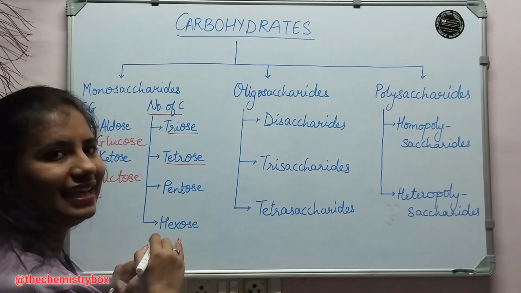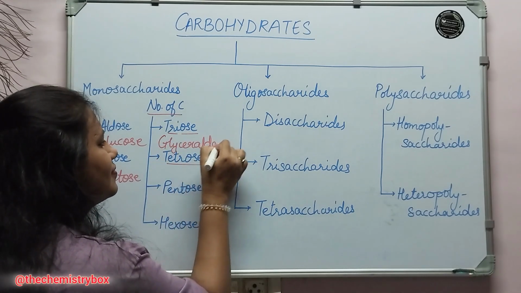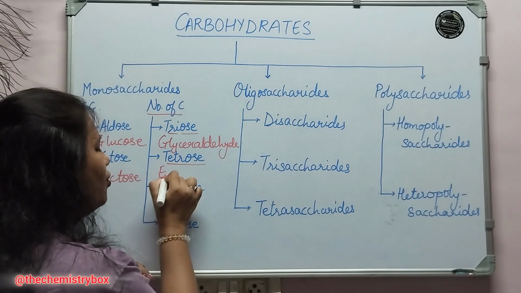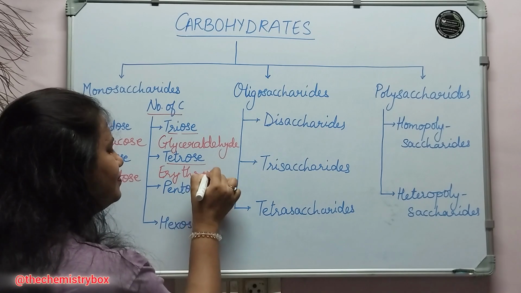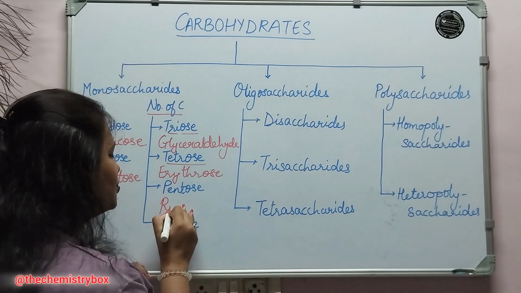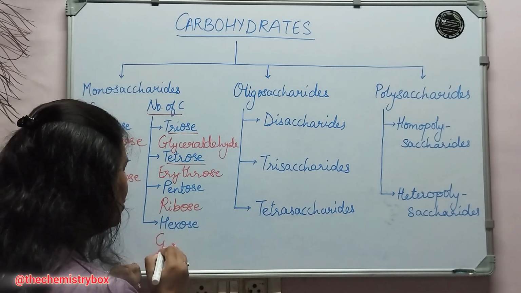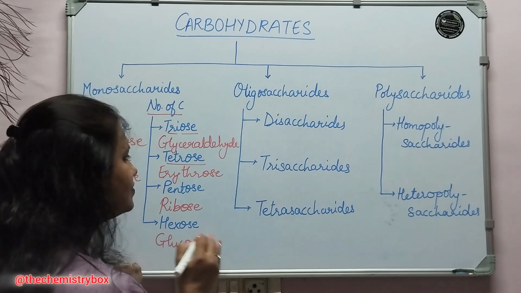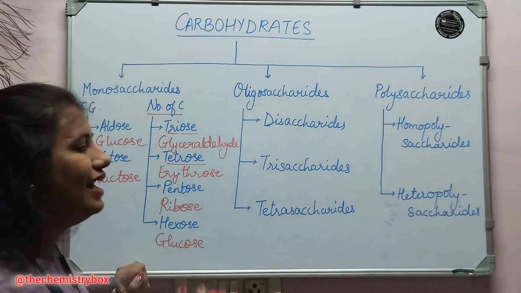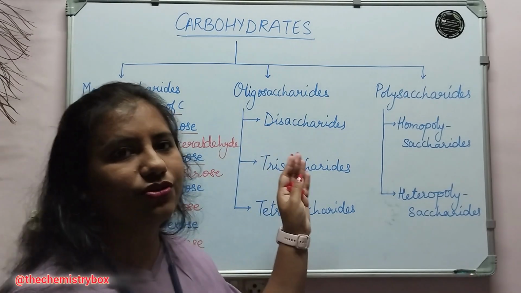Under triose, we are taking the example of glyceraldehyde. Similarly, under tetrose, we take the example of erythrose. For pentose sugar, we know a very common example, that is ribose. For hexose sugar, we have glucose. So, depending on the number of carbon atoms contained in the monosaccharide molecule, they can be classified into these many categories. Now, we move on to the oligosaccharides.